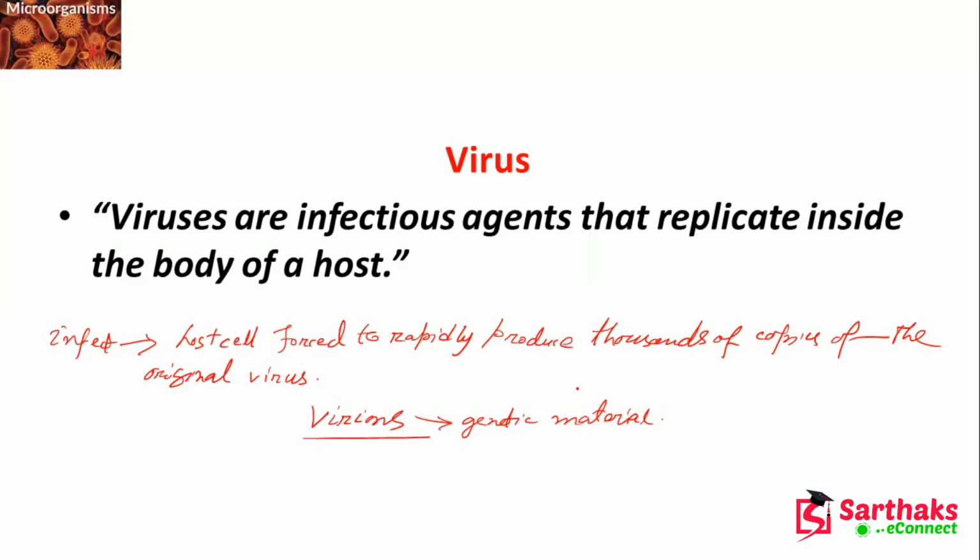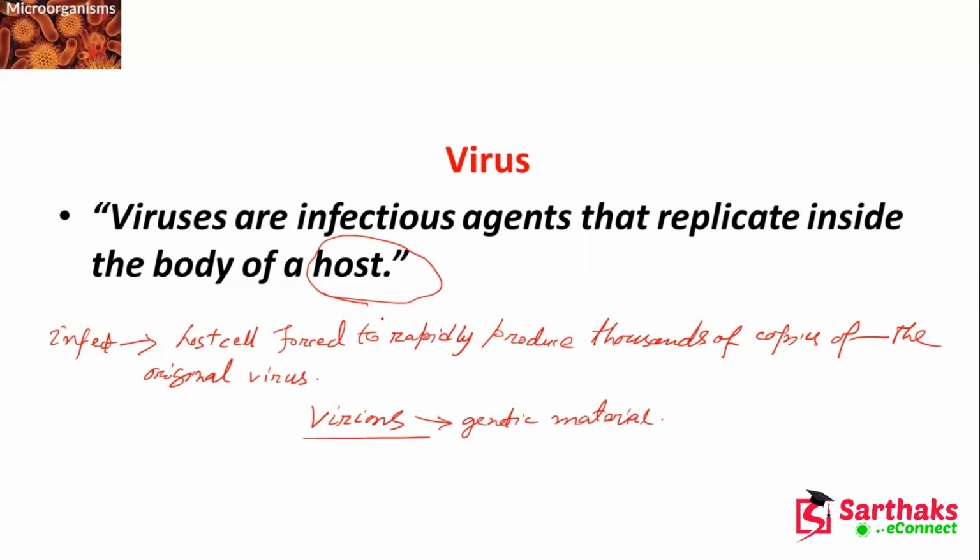The virus is an infectious agent that replicates inside the body of the host. Whenever it infects the host, the host cell is forced to rapidly produce thousands of copies of the original virus.